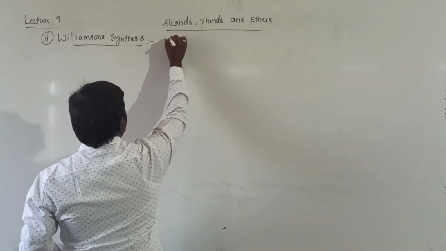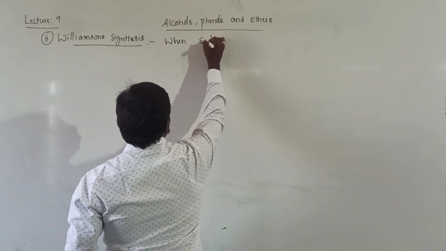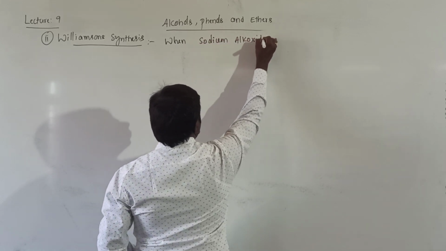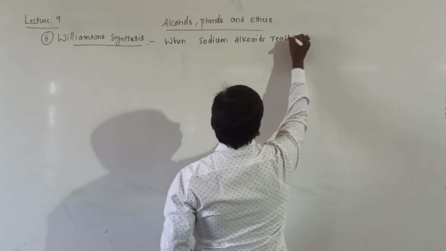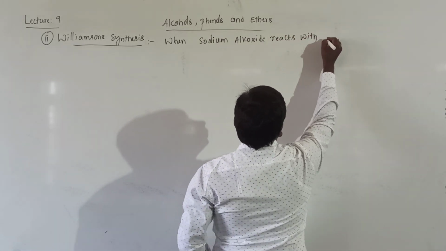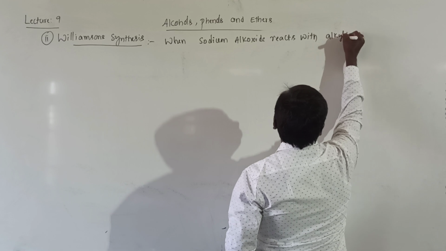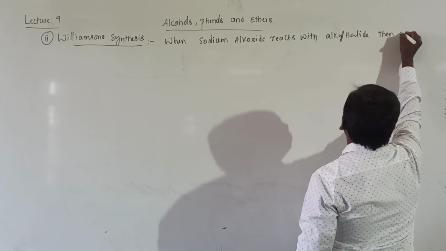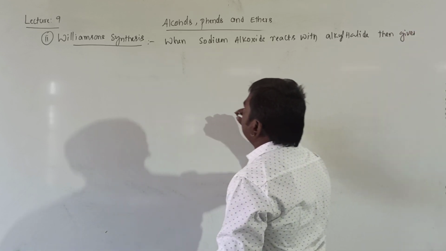Yes, when sodium alkoxide reacts with alkyl halide, then it gives ethers.